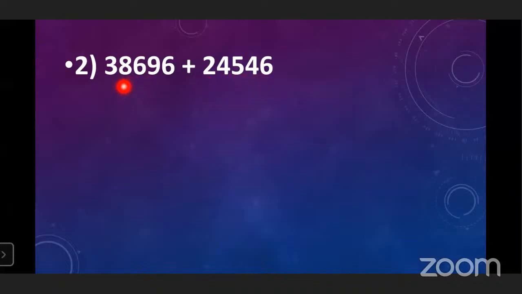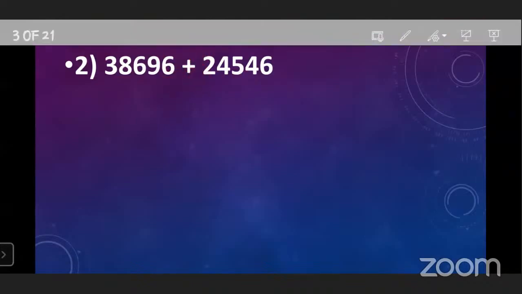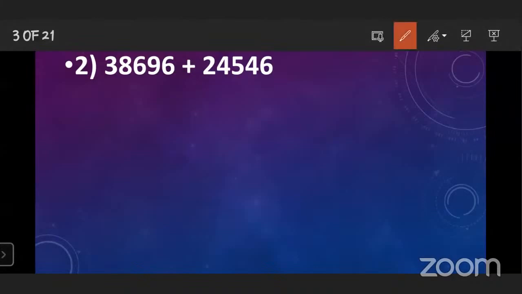Here two numbers are given and the sign is plus. What do you have to do here? Plus means we have to add. Yes, very good. But the numbers are given horizontally, so what do you have to do? You have to arrange them vertically first and then add.